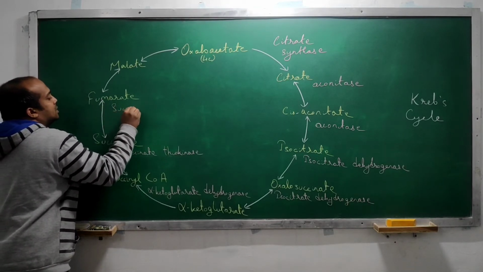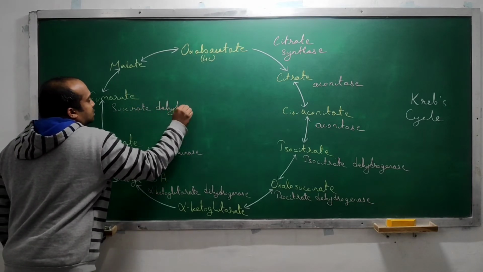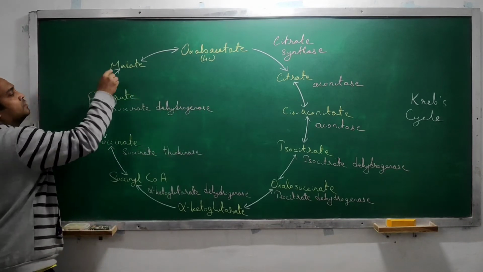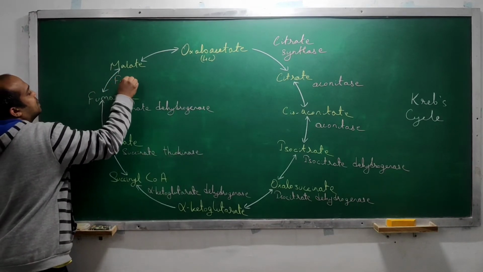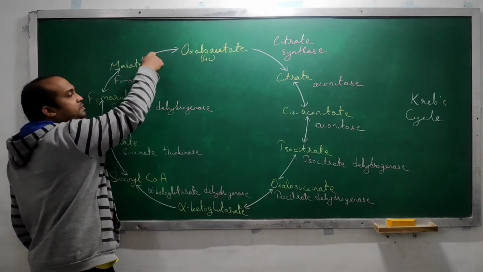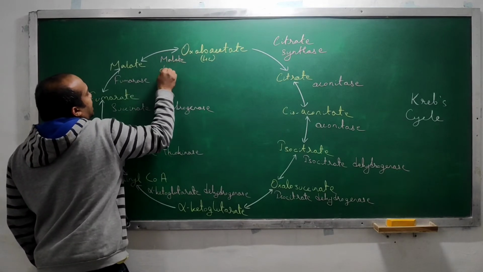So here succinate dehydrogenase. Here fumarase, very simple, isn't it? And for this last one, malate dehydrogenase.